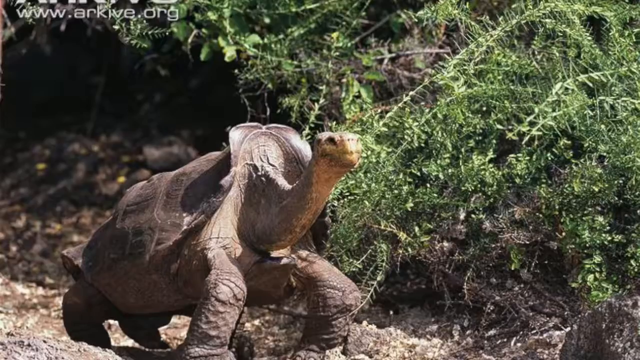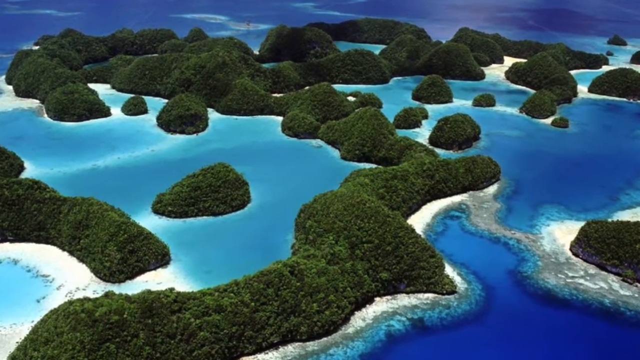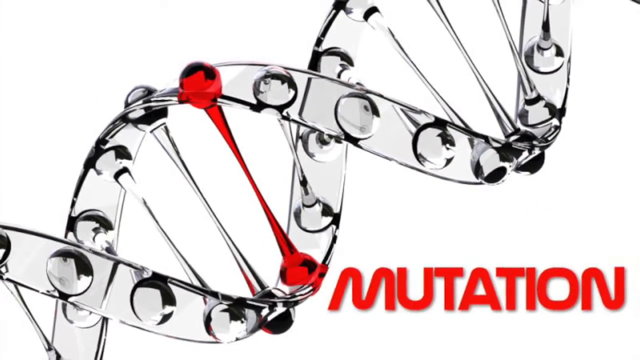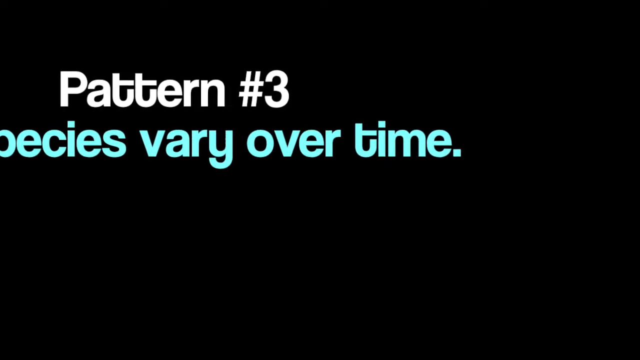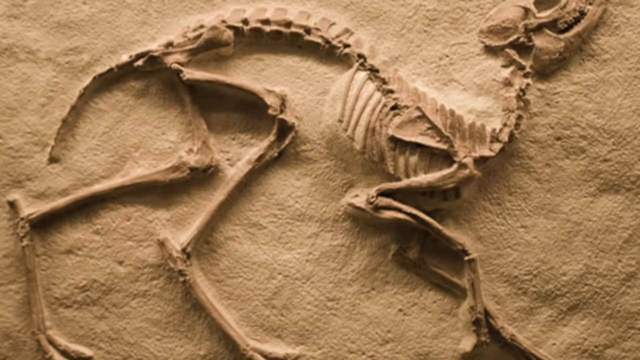This led Darwin to believe that different yet related animal species often occupy different habitats within a local area, meaning that genetically similar animals that lived in different ecological conditions adapted to their different environments in order to survive. Pattern number 3, species vary over time.